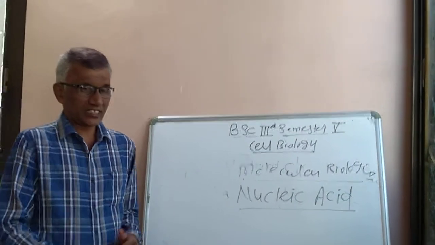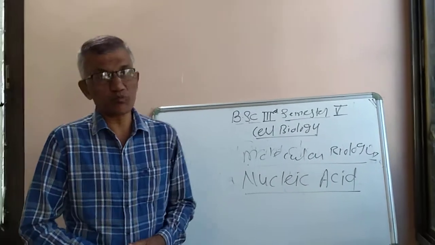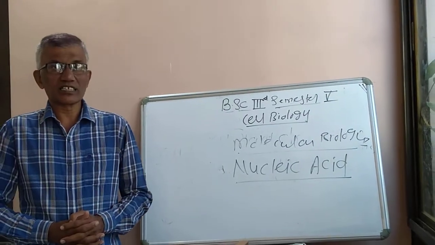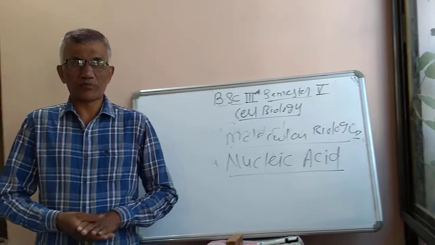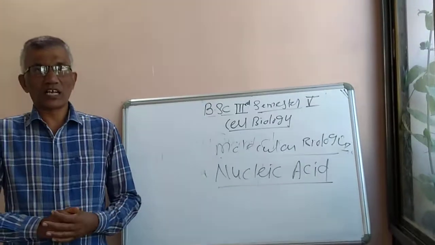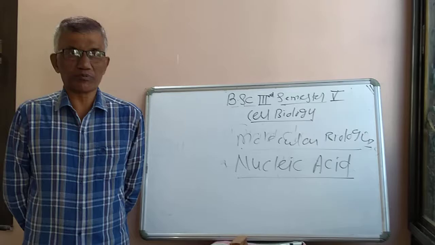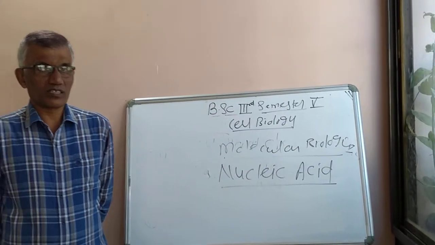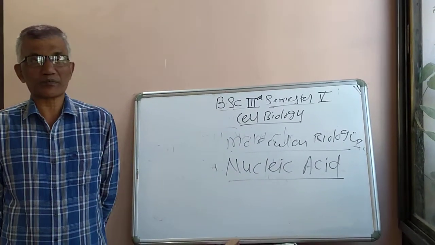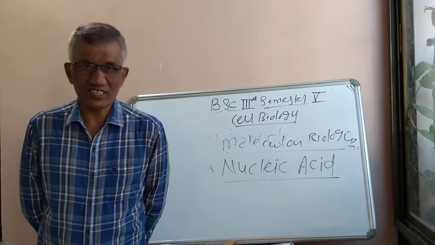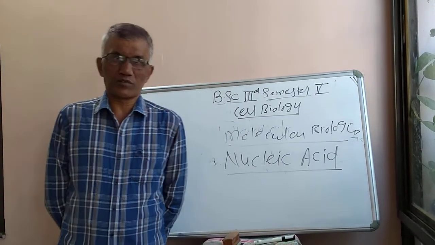After nucleic acids, another important chapter mentioned in our syllabus is chromosomal aberrations. What is meant by chromosomal aberrations? There are two types: structural chromosomal aberrations and numerical chromosomal aberrations.